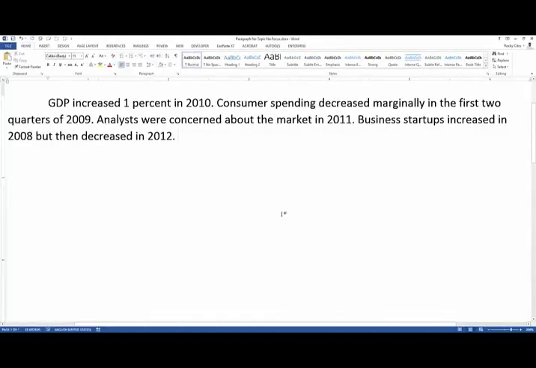Here's a very simple one that's completely made up. But not only do we not have a topic sentence here, even more confusing is that we don't have any focus or coherence in the paragraph. The author here is talking about increases in GDP, then decreases in another financial indicator, concerns, but then good things about startups, and then bad things about startups, and they're all different years. Even if we add a topic sentence here, I don't know if it'll be clear what's going on.